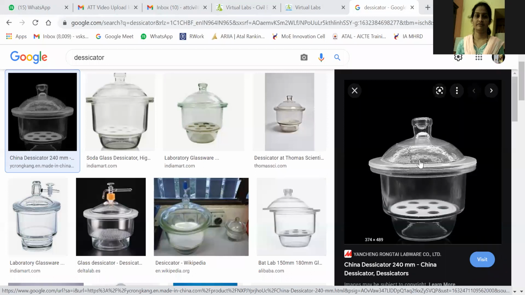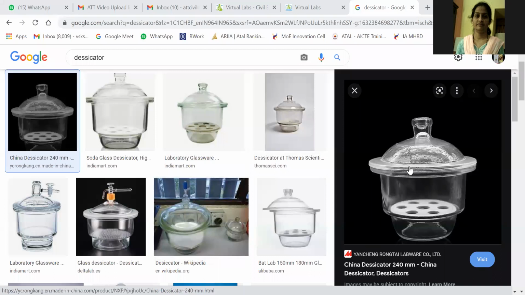So this is the desiccator. What is a desiccator used for? For cooling purpose. Whenever you are heating some instruments for the experiment, scientifically you are not supposed to cool it in the open atmosphere. Otherwise, atmospheric humidity may change the parameters. So for cooling purpose, you need to keep it in the desiccator.